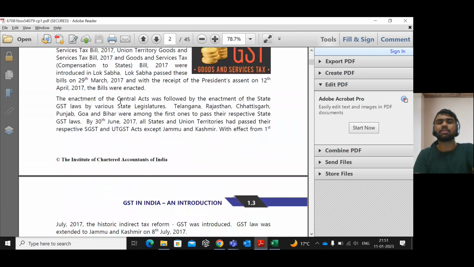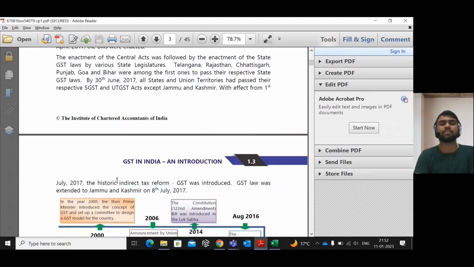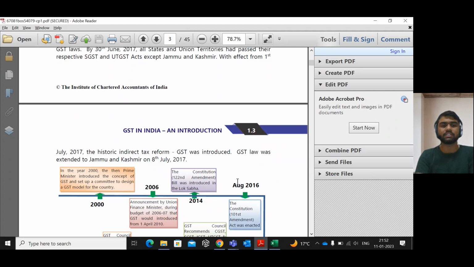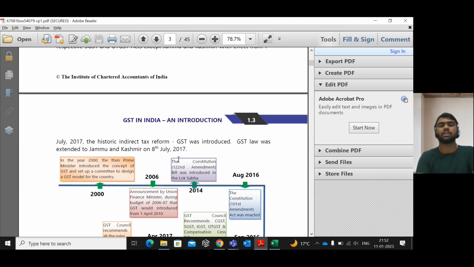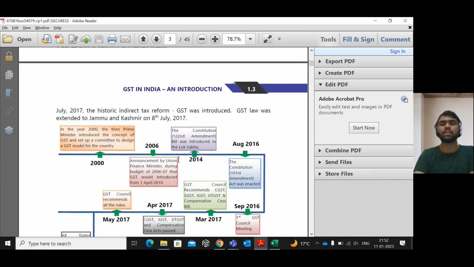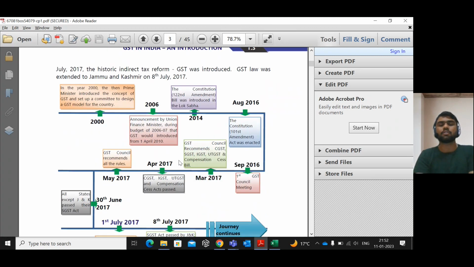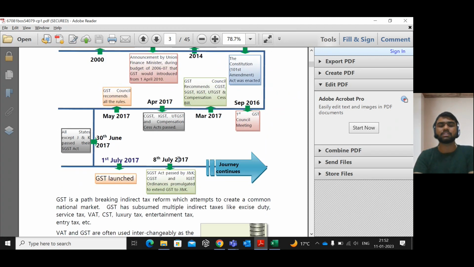We can see it. The enactment of the central acts was followed by the enactment of the state GST laws by various state legislatures. Telangana was the first state to approve the GST, and the respective CGST, except Jammu and Kashmir, with effect from 1st July 2017. The GST law was extended to Jammu and Kashmir on 8th July 2017. That means from the 8th July 2017, in all of India, the GST came into picture.